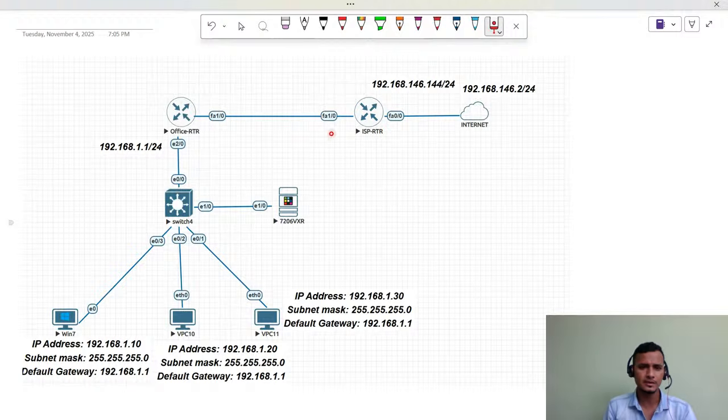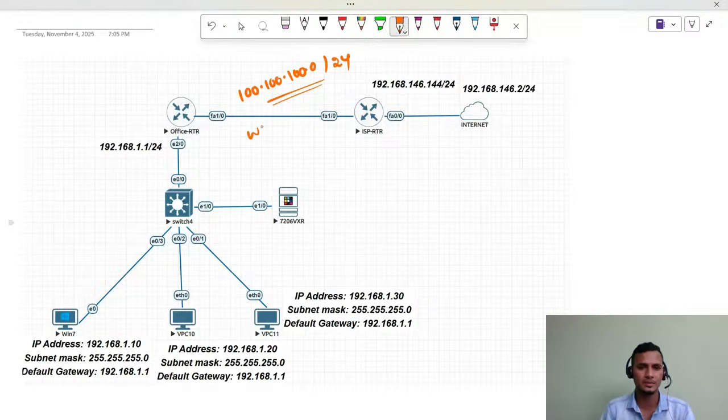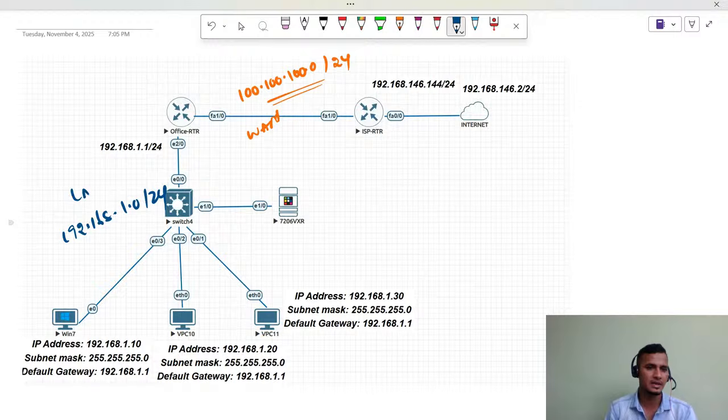However, here we are going to take the WAN public IP pool. Generally I take a slash 30 subnet, but in this lab I'm going to take 100.100.100.0 slash 24. This subnet I'm going to take for the WAN purpose, and for the LAN purpose I'm going to take 192.168.1.0 slash 24. This is my LAN subnet.